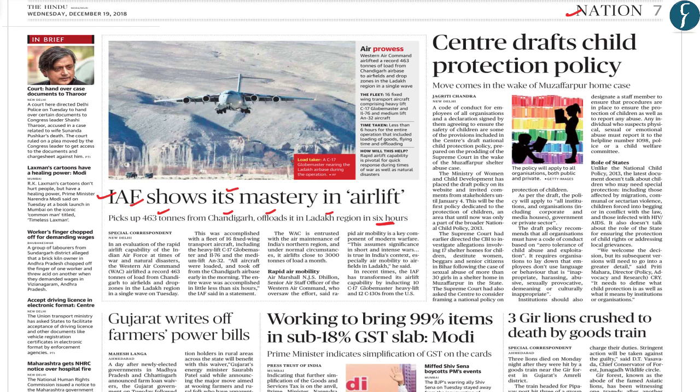And this was accomplished by using the C-17 Globemaster. Now the C-17 Globemaster is actually a transport aircraft which has been manufactured by the Boeing company. And India has procured this transport aircraft from USA. Now why is this rapid airlift by Indian Air Force important? Because it would help the Indian Air Force to respond to the war as well as the natural disasters.